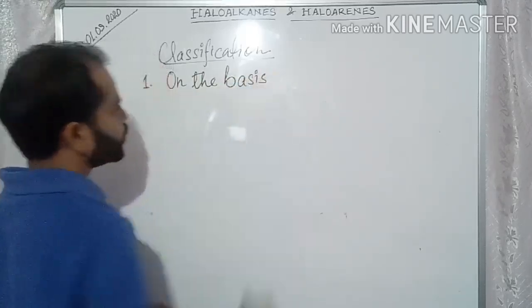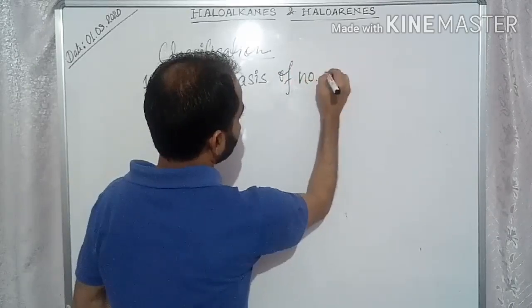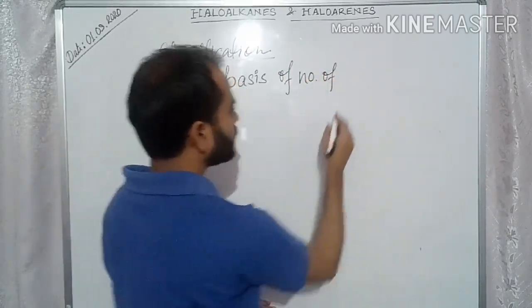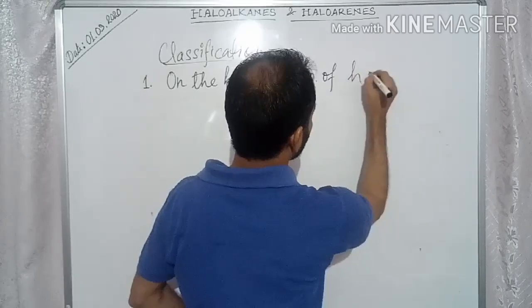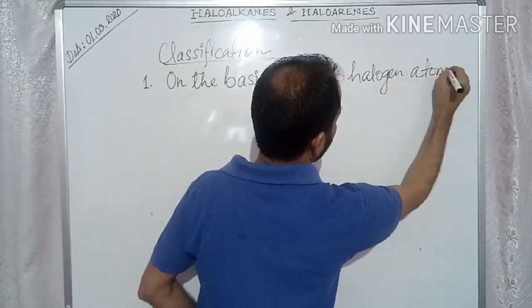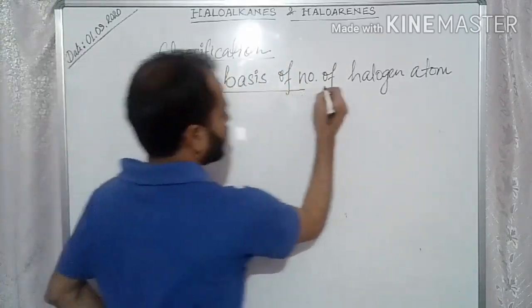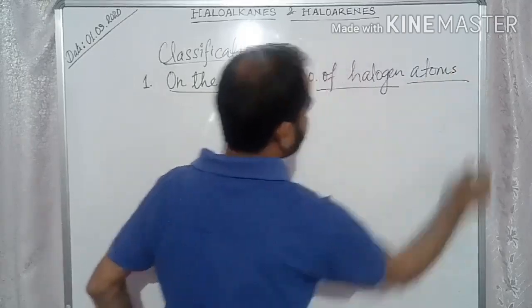We can classify them in two ways. First, on the basis of the number of halogen atoms.